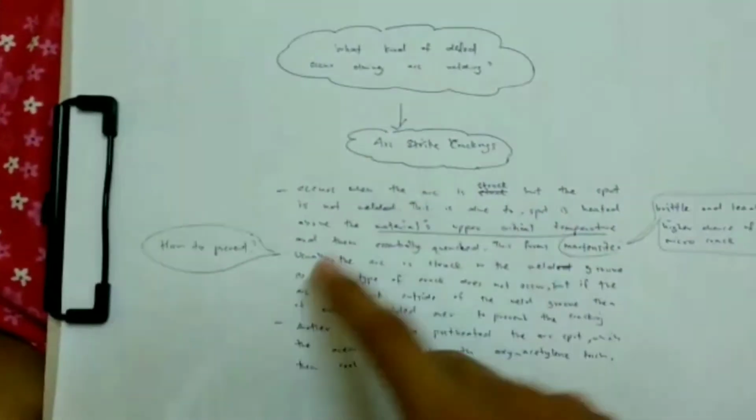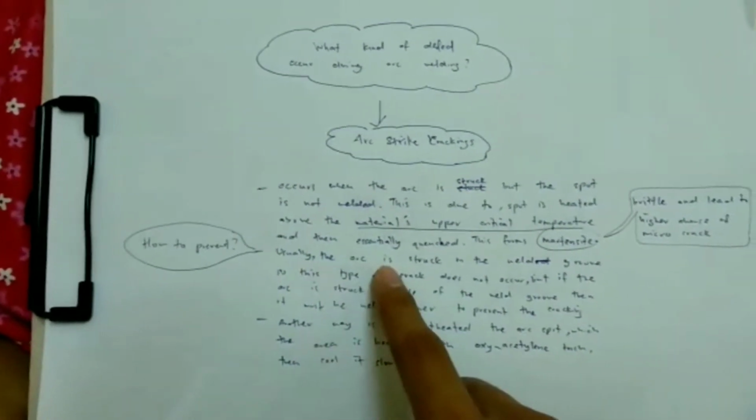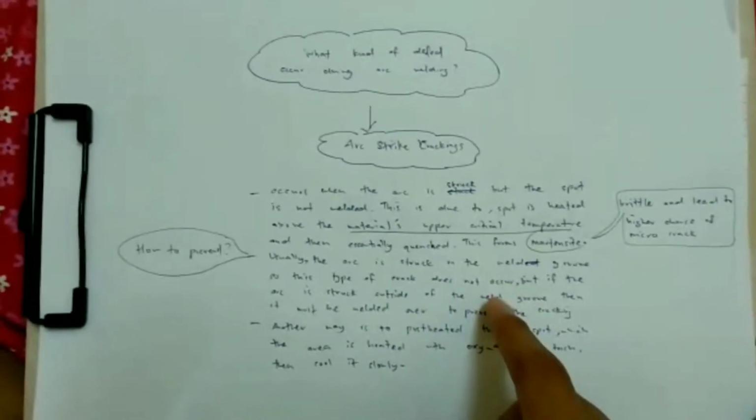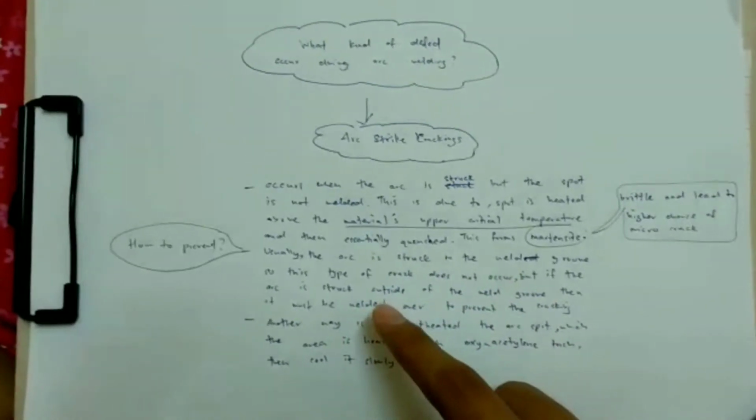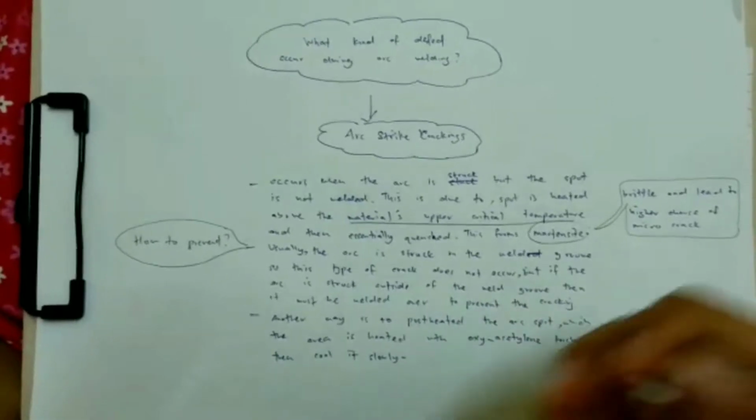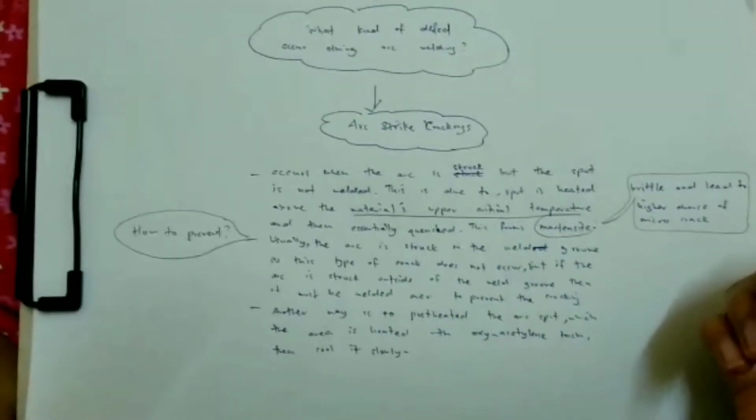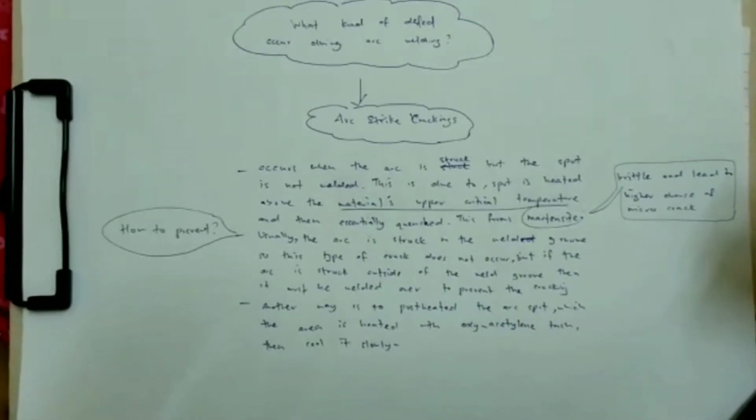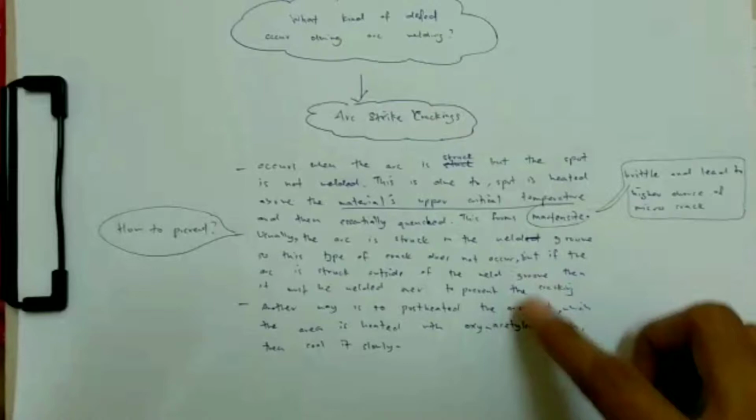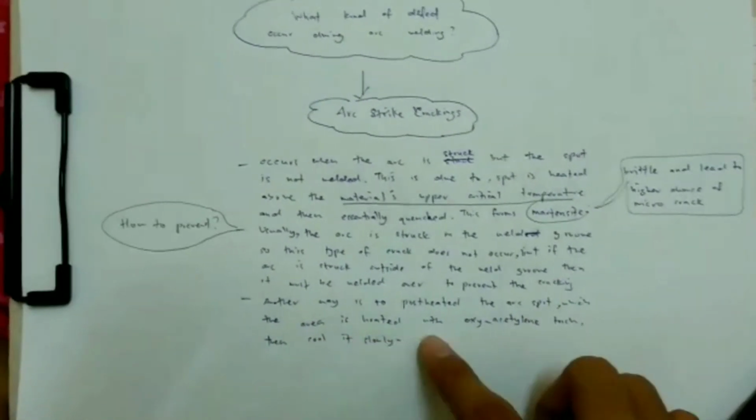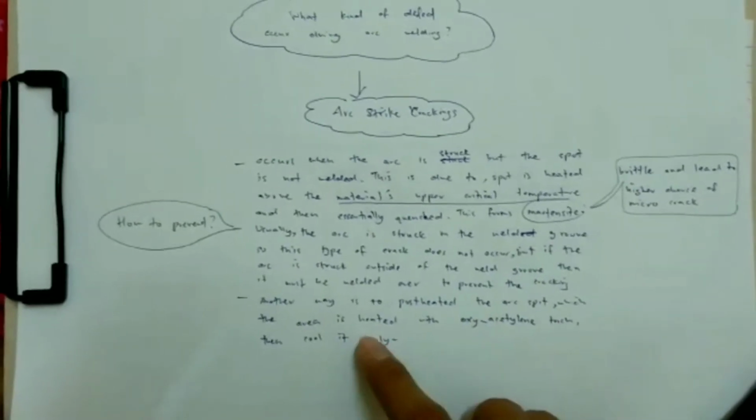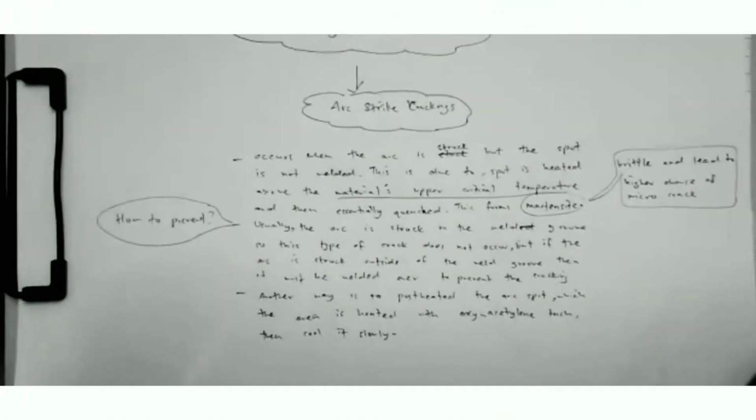So how do we prevent it? Usually the arc is struck in the weld groove, so this type of crack does not occur. But if the arc is struck outside of the weld groove, then it must be welded over to prevent the cracking. We have another way to prevent it, which is to post-heat the arc spot, where the area is heated with an oxyacetylene torch, and then we allow it to cool slowly. Thank you.